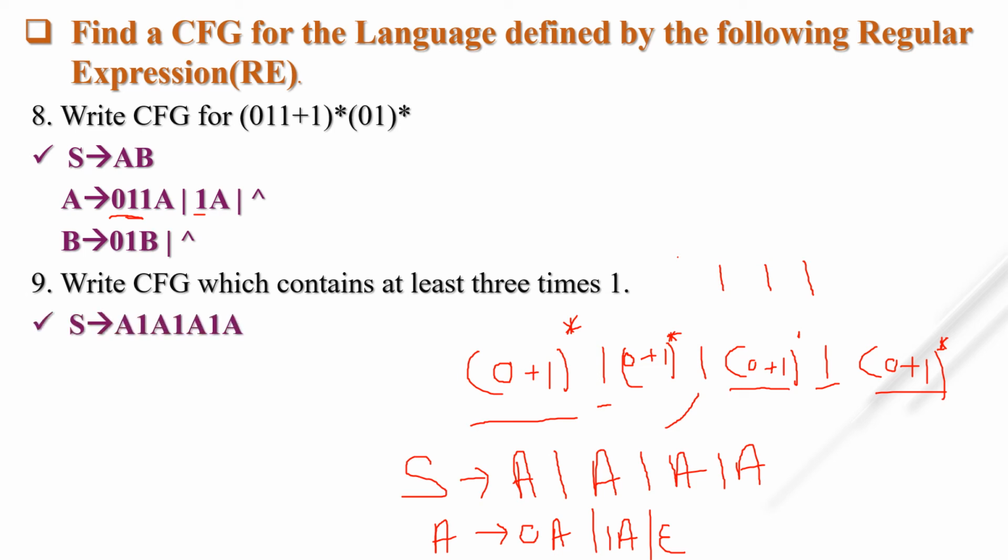Okay, let's see the answer. S tends to A1A1A1A, and A tends to 0A, 1A, null. Let's see the next.